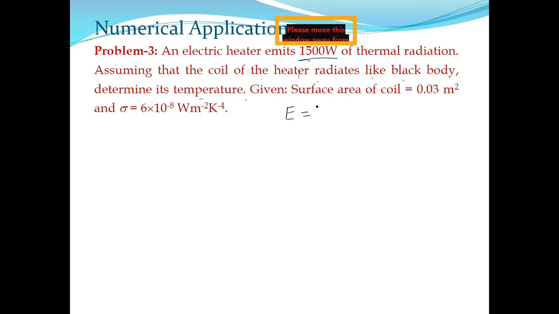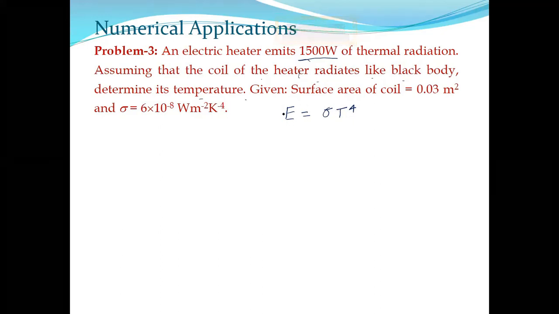In some books, I is written, but you are familiar with I, or you are familiar with association of I with current. That's why I am writing E. So E equals sigma T to the power 4. E is the intensity of radiation. Temperature you need to estimate, but E is not supplied. Rather, P is supplied. Here, this is your P.